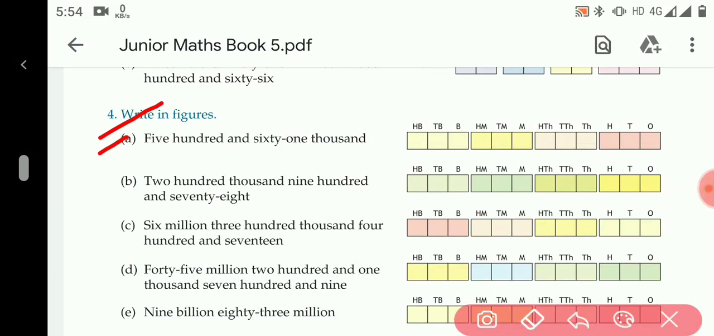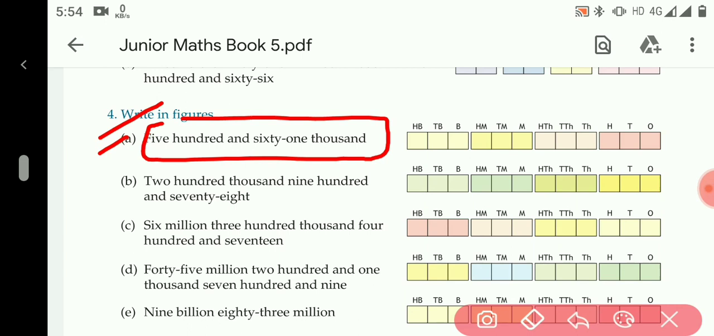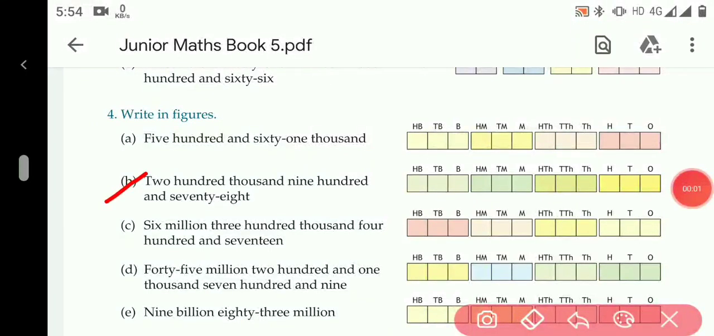So A part, 561,000. Now this is thousandth period. We have to write it in thousandth place. 561,000. Now nothing is given about 100, tens and ones, so we'll put 0 here. This is the answer. In B part 200,000.